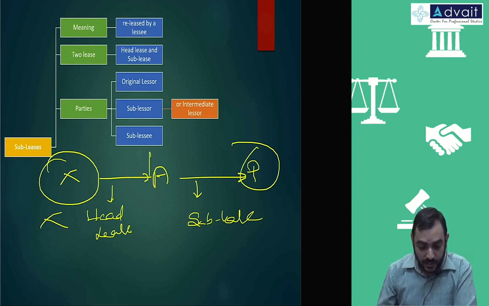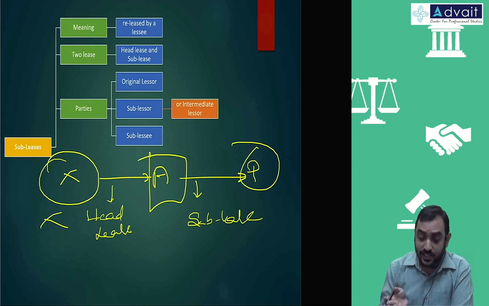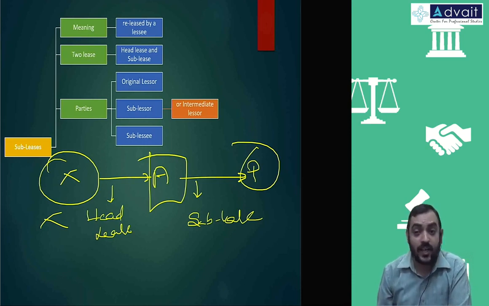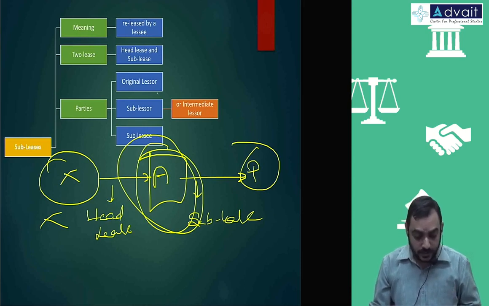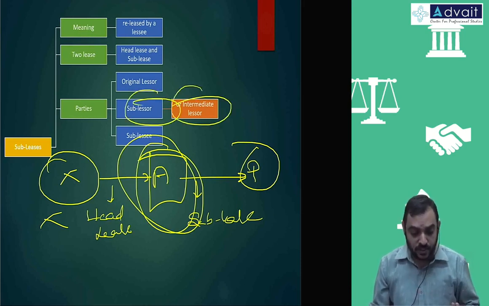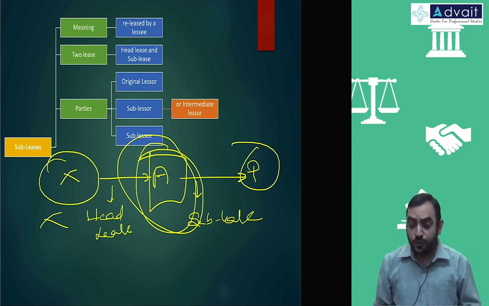The accounting discussion should happen for this intermediate person, because he is a lessor on one hand, and a lessee on the other hand. So our discussion is around this person who is both lessor as well as lessee, who is having this duplicate role, double acting role. From his point of view we are discussing this.